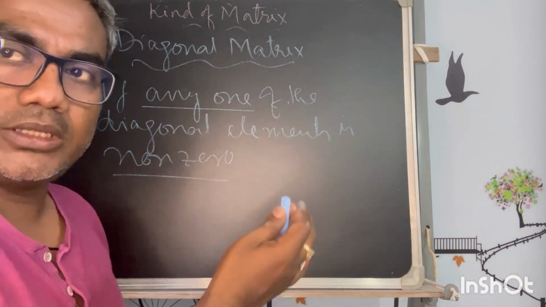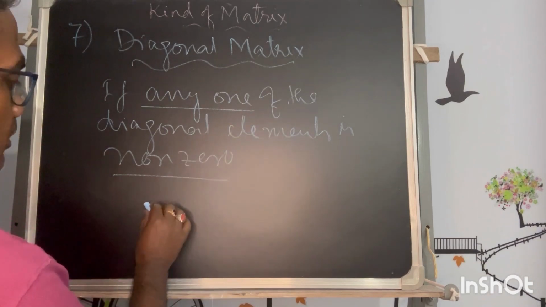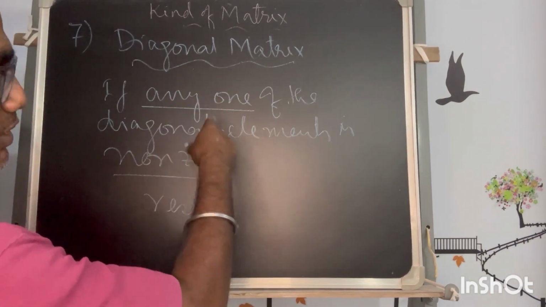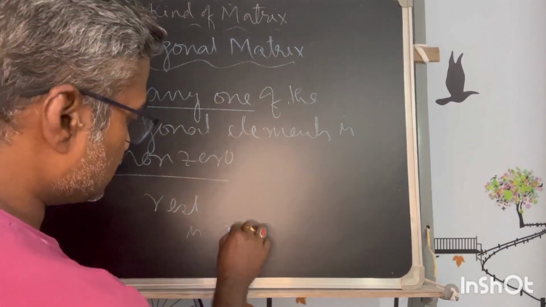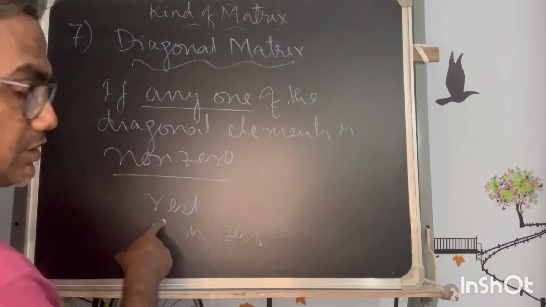The companion part of this is that if any one is non-zero, the opposite is the rest, which is 0.